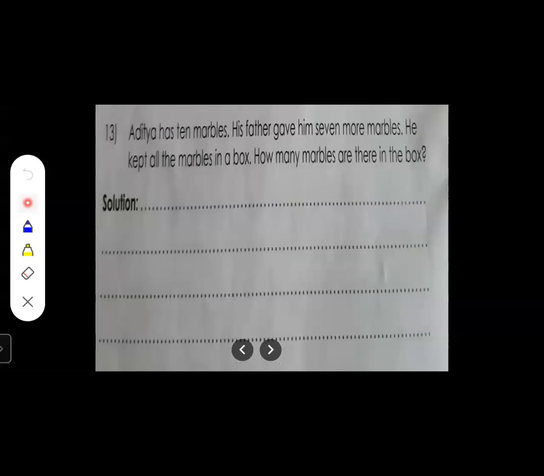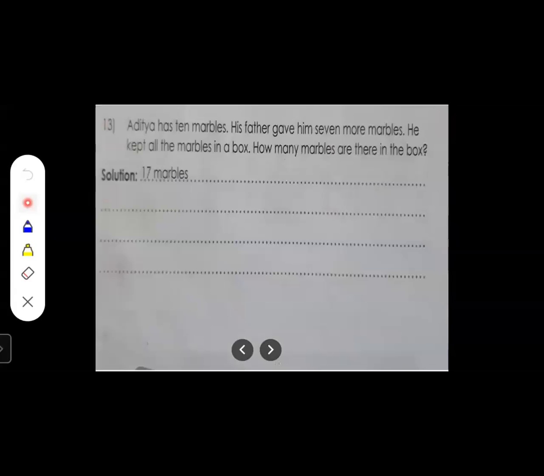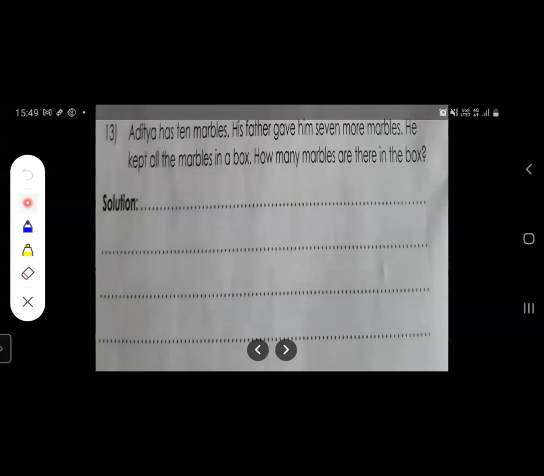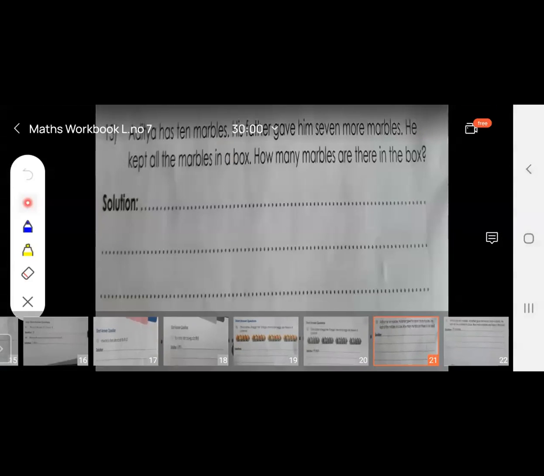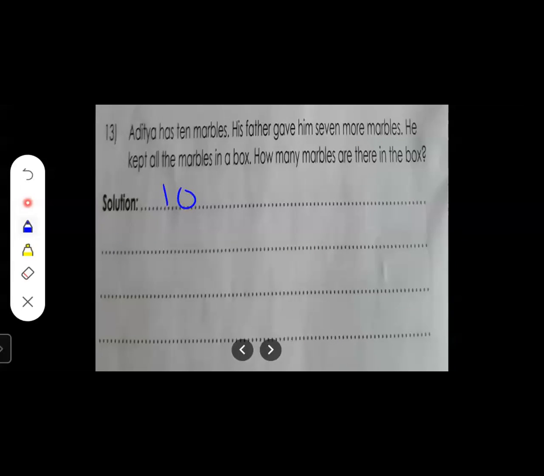Okay. Now the next one, what is given? Next sum, what is given? Aditya has 10 marbles. Aditya is having 10 marbles. I'm writing 10 over here so that you can understand it. Next, his father gave him 7 more marbles. Okay. He kept all the marbles in the box. How many marbles are there in total? So how many marbles are there all together in total, students?